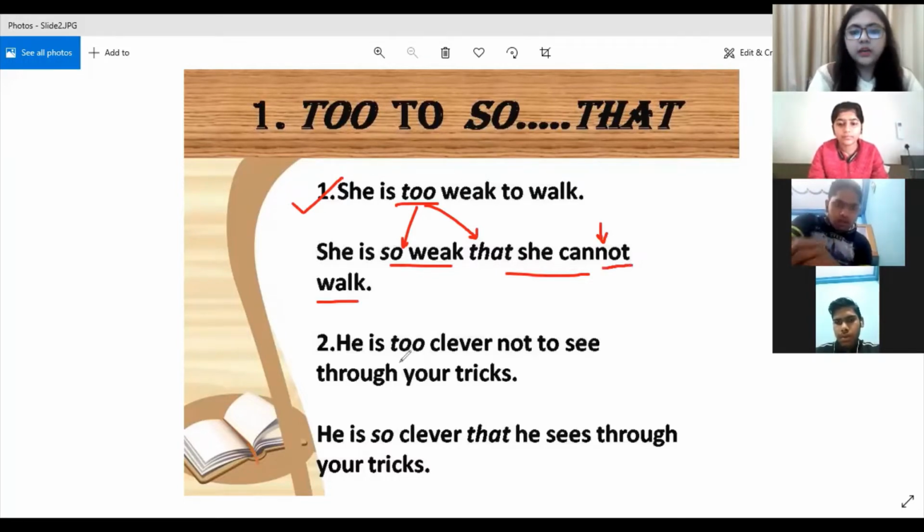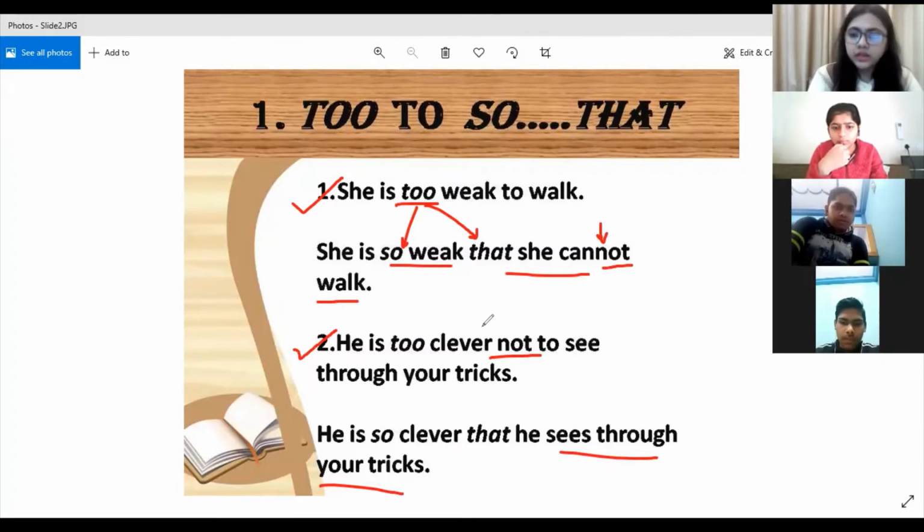Understood? Now, if the question sentence is negative, right? He is too clever not to see through your tricks. While transforming the sentence, you have to drop this word not. He is so clever that he sees through your tricks. Here you will not write that he cannot see through your tricks. Why? Because the first sentence already has not. So when you are transforming it by removing to, then you have to drop the word not. He is so clever that he can see through your tricks. Like this you have to change.